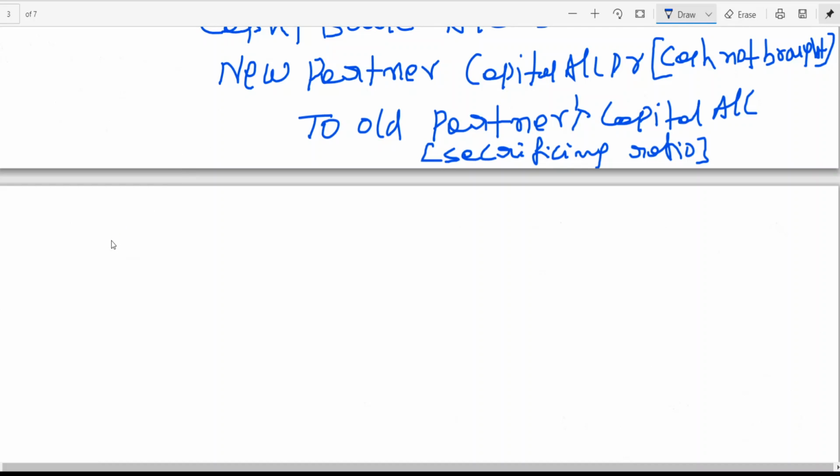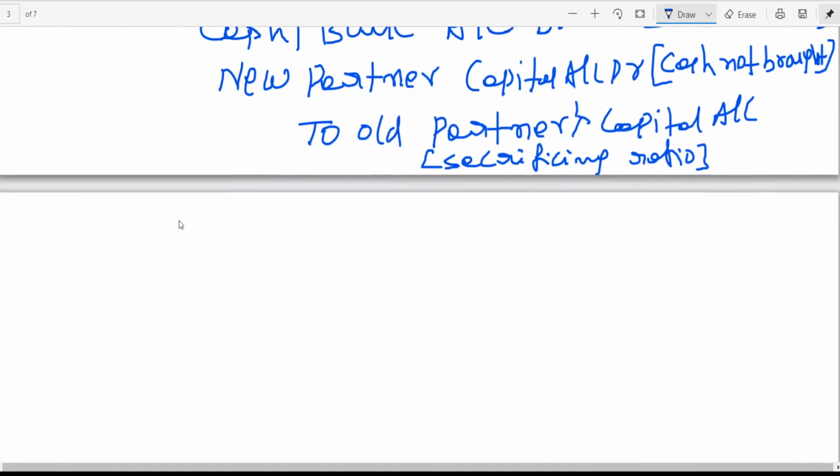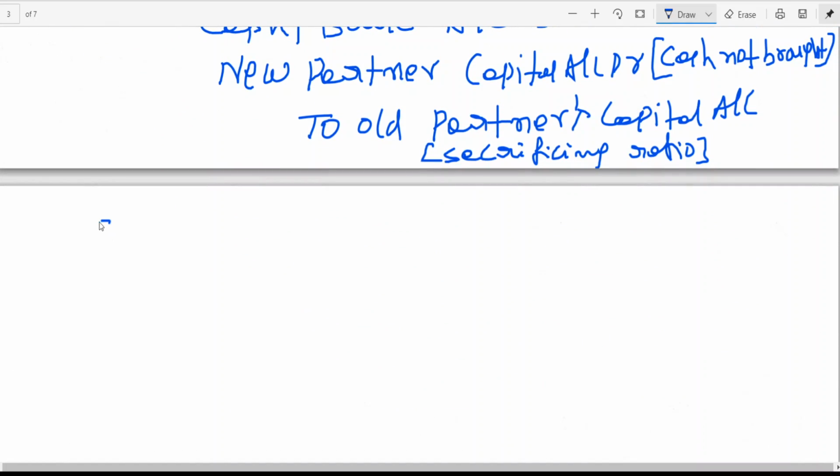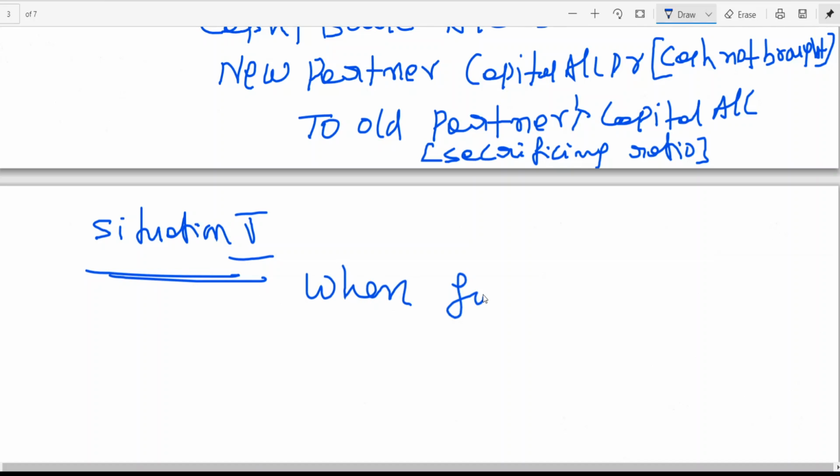The last ones you very rarely come across. That means if he brings it, that's fine, you debit cash. If he can't bring it, we debit his capital account, the new partner's capital account. Then situation 5. This is important for true or false statements. That's it. When goodwill is paid privately.